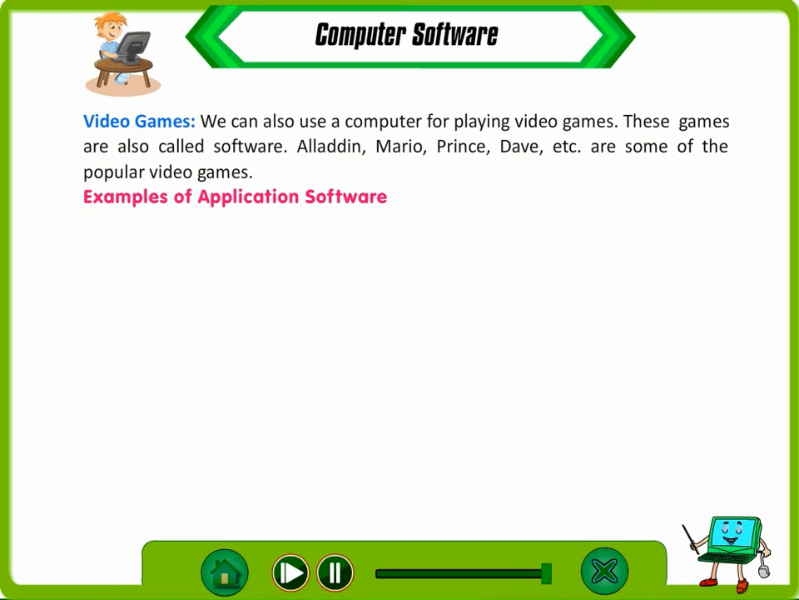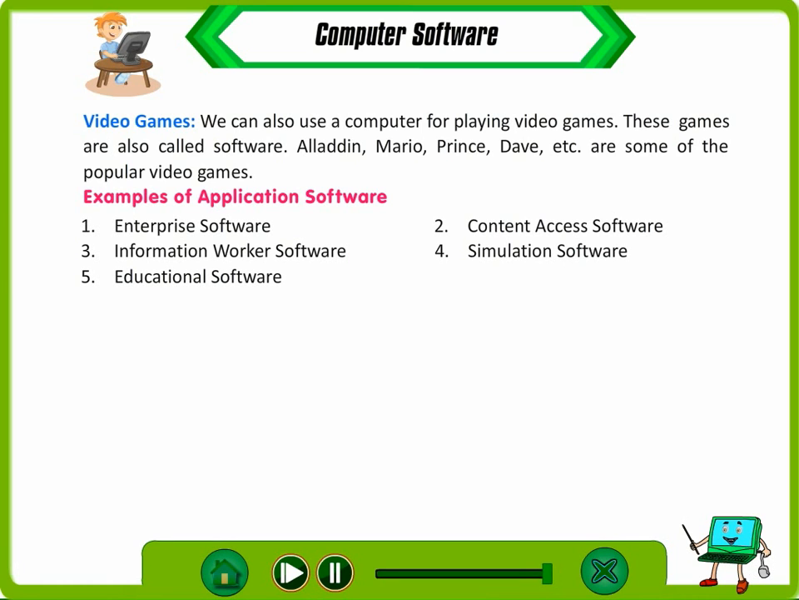Examples of application software: enterprise software, content access software, information worker software, simulation software, educational software.